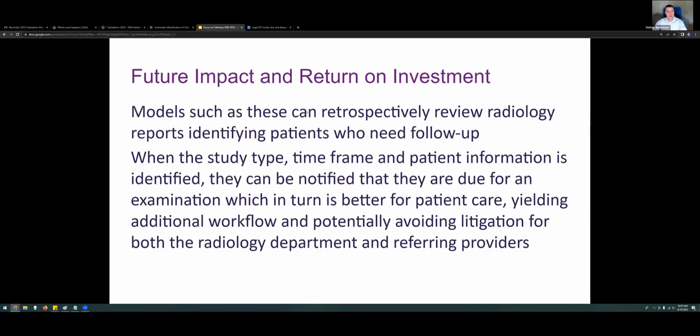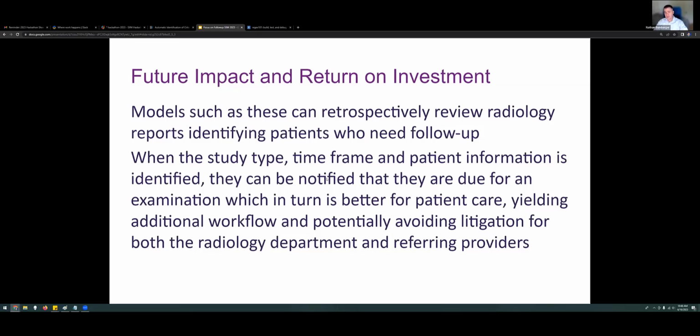The future impact of the follow-up recommendations is vast. I think that these models can be used to retrospectively review radiology reports. We did not tag any reports for follow-up. This was all detected using NLP and the regex. And then important notes are study time frame, and patient information. These identifiers need to be in the report, and they need to be searchable.